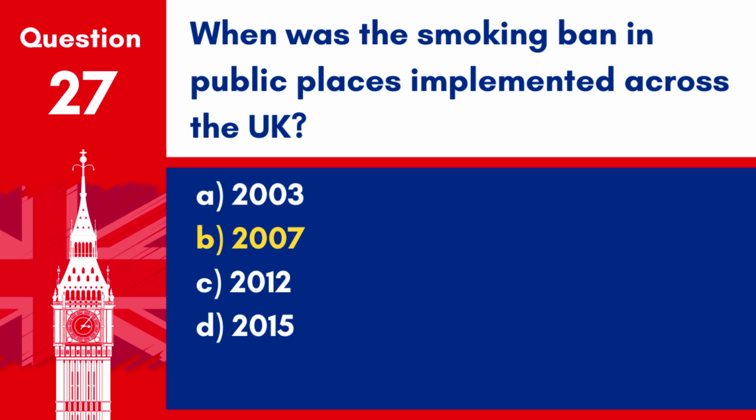Answer: B. 2007. The smoking ban, which prohibited smoking in all enclosed public places and workplaces, came into effect in England in 2007, with similar bans implemented slightly earlier in Scotland, Wales, and Northern Ireland.